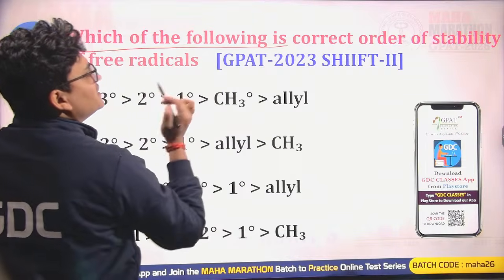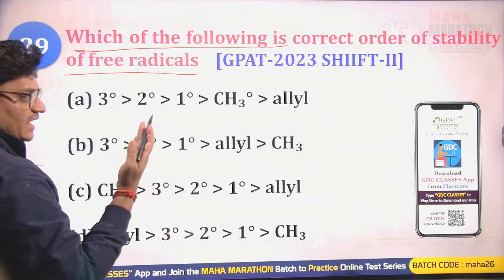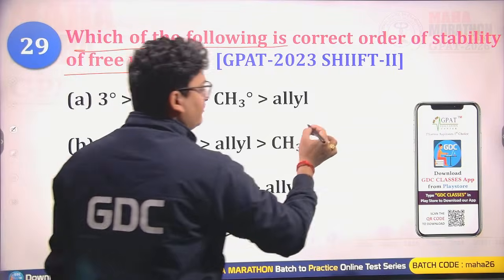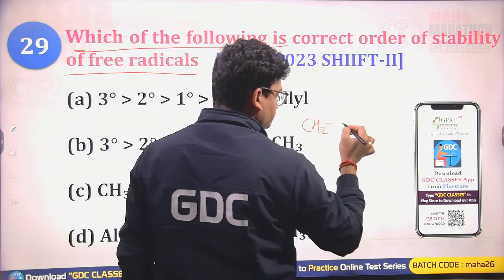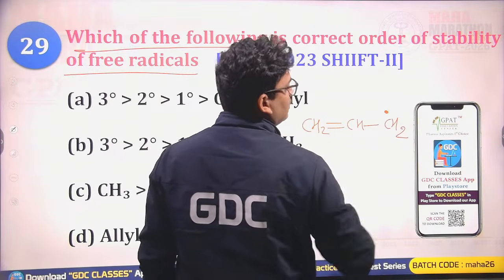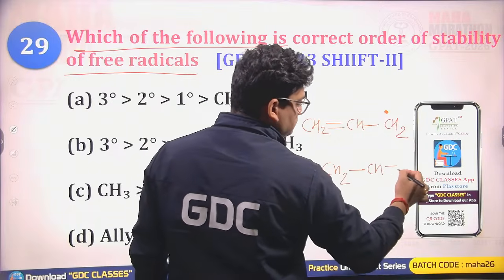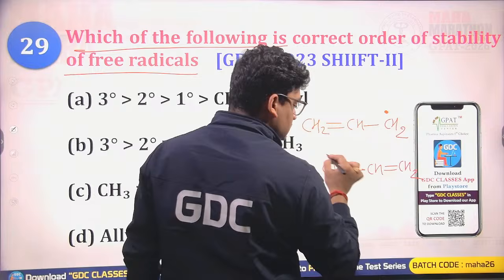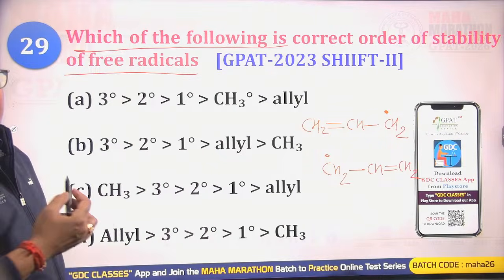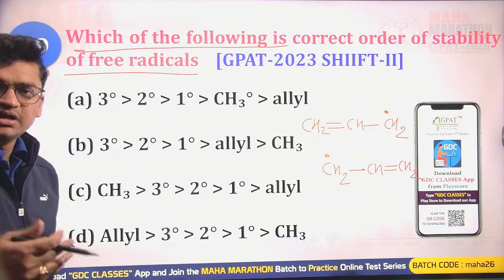Which of the following is a correct order of stability of free radicals? 3 degree, 2 degree, 1 degree, and the methyl, allyl is in the last place. Dear, allyls are having resonance stabilizations. So a resonance stabilized radical will be having more stability. The allyl radical will be more stabilized than the 3 degree, then the 2 degree, and then the 1 degree.